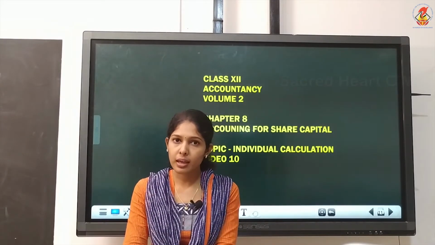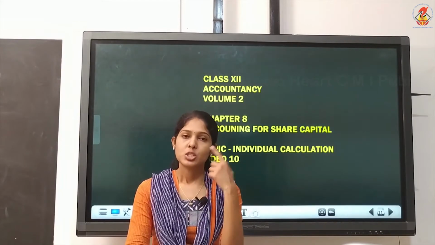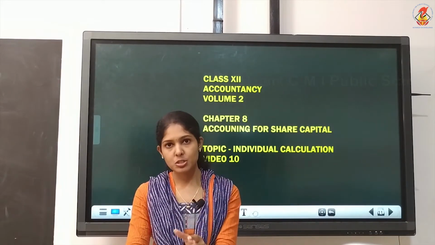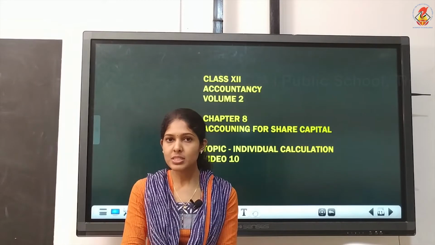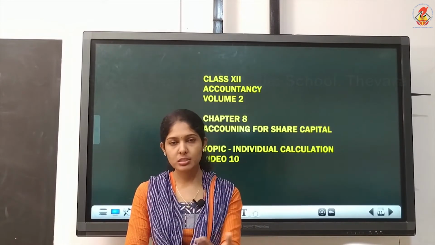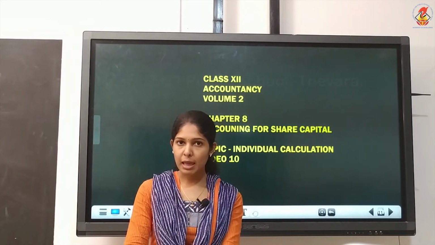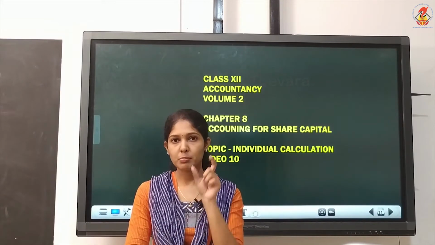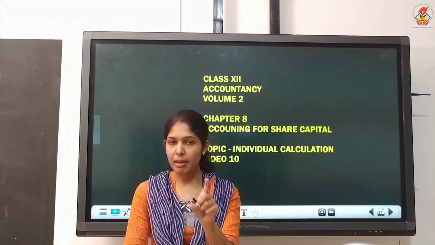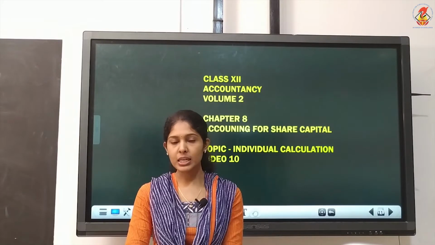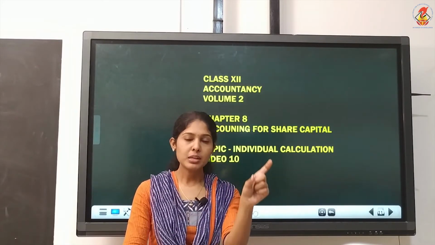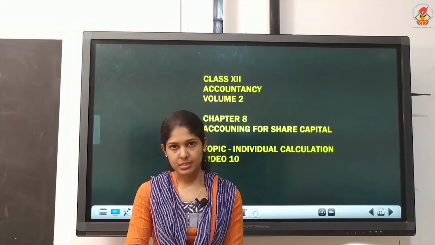What is a pro rata entry? It will be share application debtor to share allotment. The meaning itself says application adjusted to allotment. So share application debtor to share allotment is the pro rata entry. You must remember to write the pro rata entry in between allotment due and allotment received.